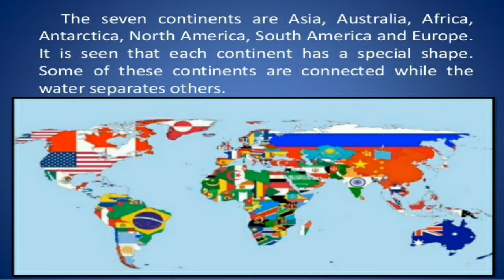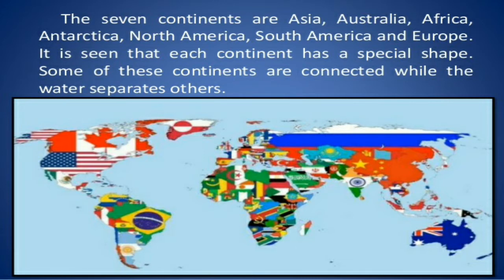Some of these continents are connected, while water separates others. So some continents are connected, and some are separate. These are the seven continents on our Earth.